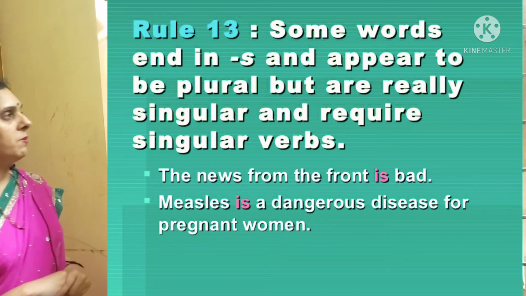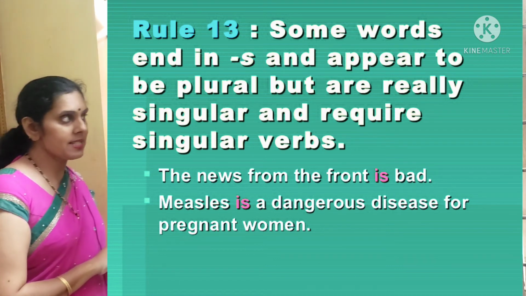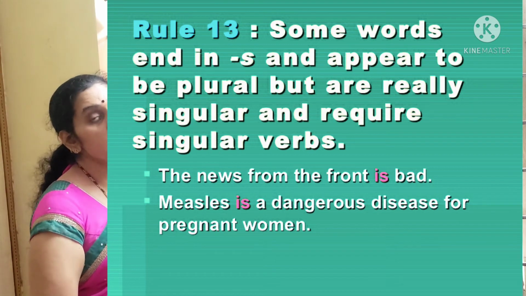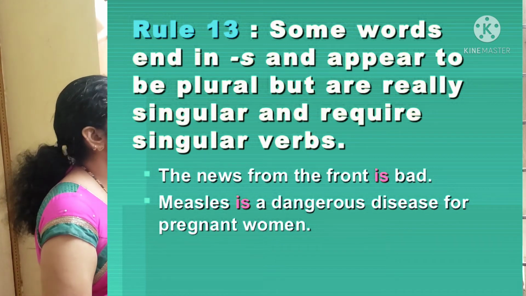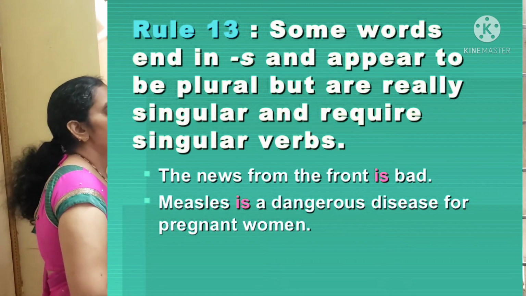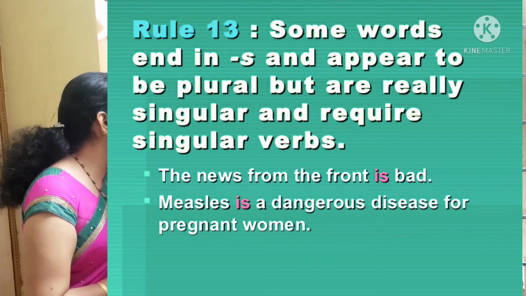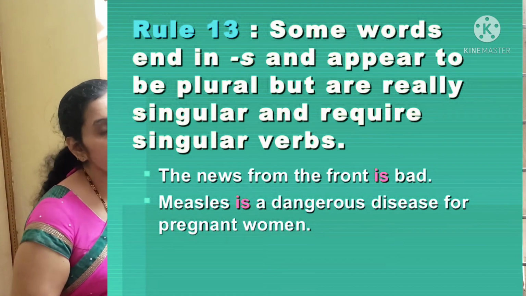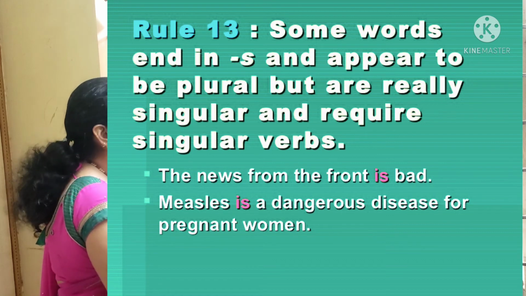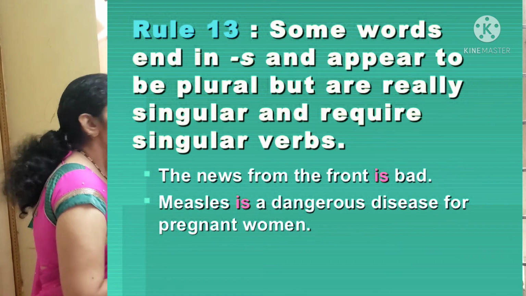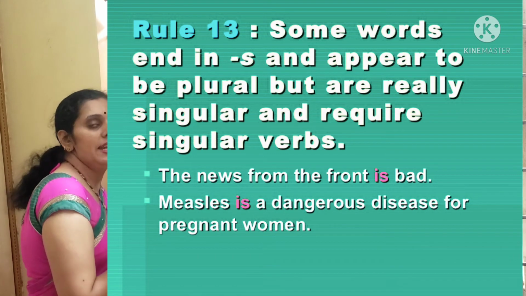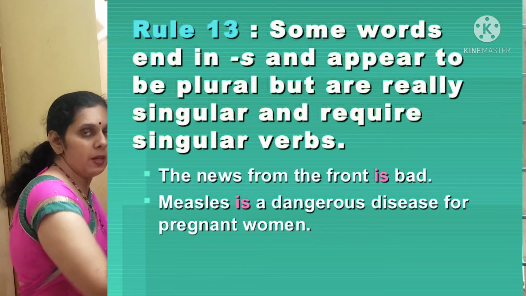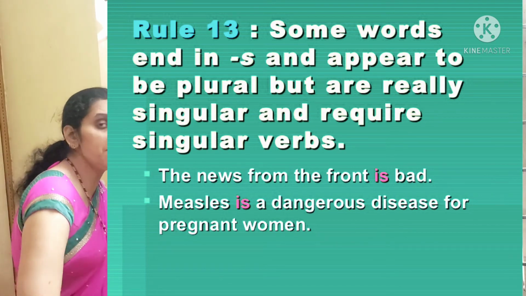See here, rule number 13. Some words ending in s appear to be plural but are really singular. They are not plural. So they require singular verb. Like here if you take the news. The news from the front is bad. News, it ended with s. But it's not a plural. It's a singular. So you use here singular verb is. Next, measles is a dangerous disease for pregnant women. Measles is ending with s, but it is a singular subject. So you can't write plural verb for that. So we have used a singular verb is.